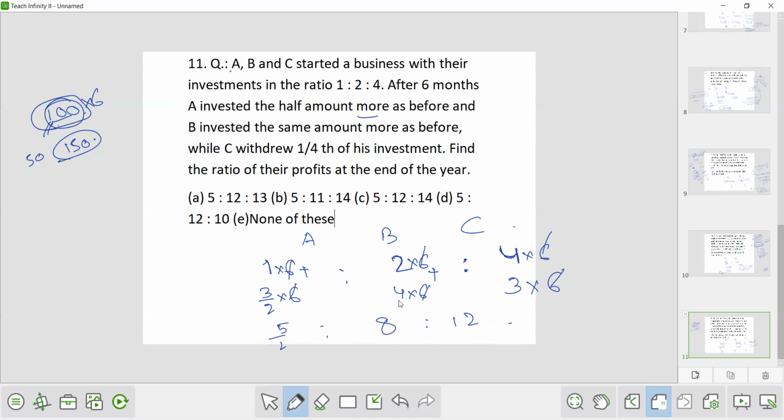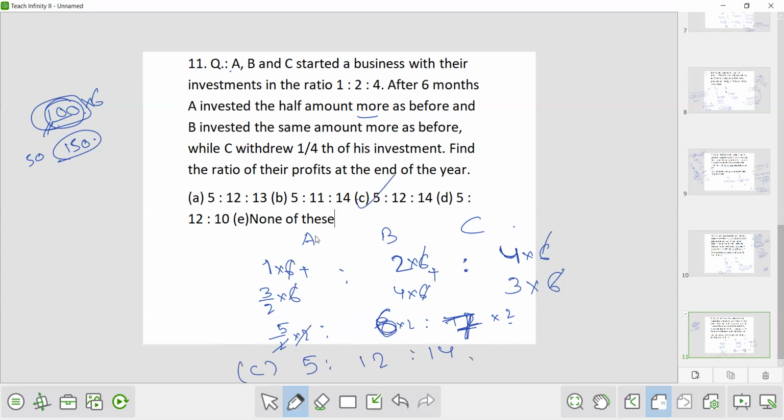No, it is not 8, it is 6. 4 plus 2, this is 6. 5/2 is to 6 is to 12. Now you have to convert it into whole numbers. So multiply by 2 here, here also 2, here also 2. This is 5 is to 12 is to 24, and then 2 got cancelled, so here 5 is to 12 is to 14. So option number C is the correct option.